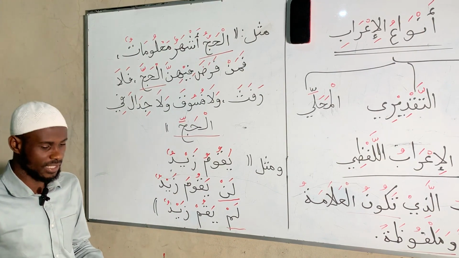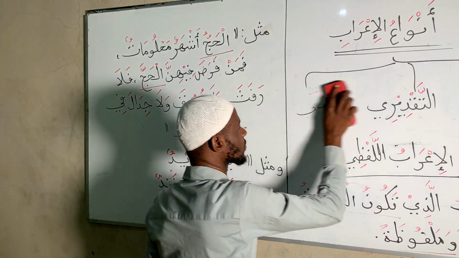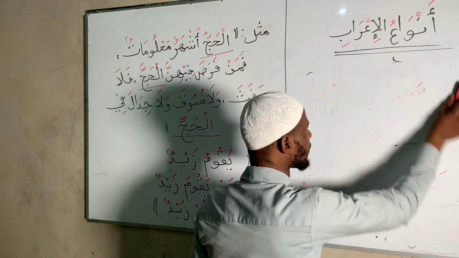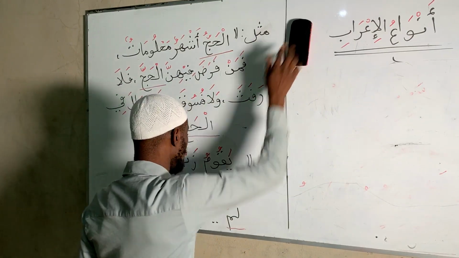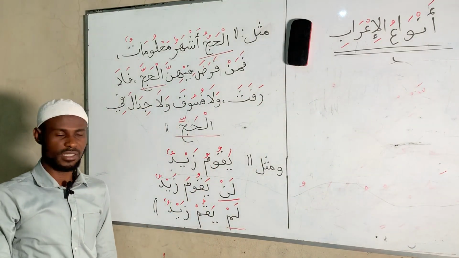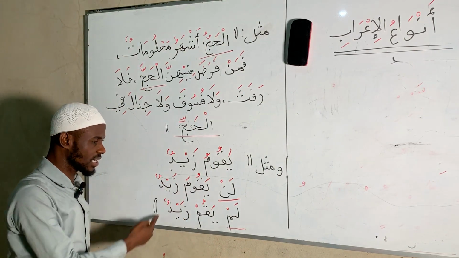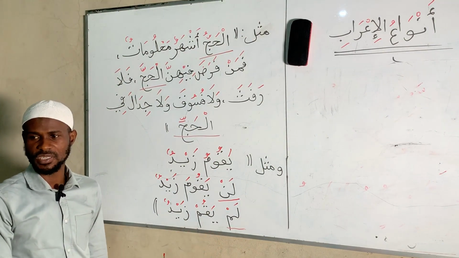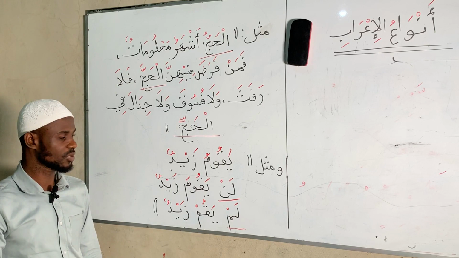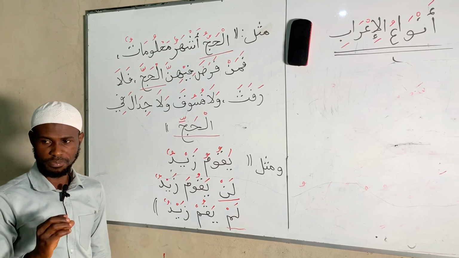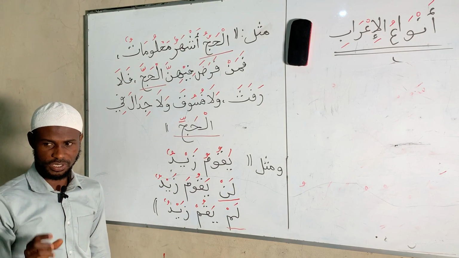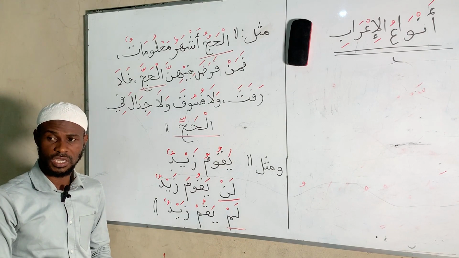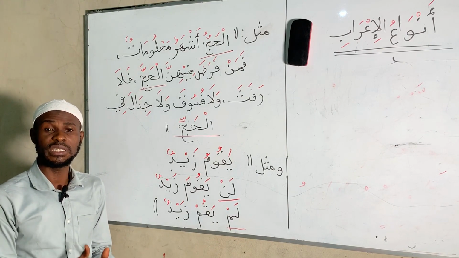So let us have tadrib exercise. Yes, let's have the meaning of the three sentences. Yaqum Zayd means Zayd stands. Lan Yaqum Zayd means Zayd will never stand. And Lam Yaqum Zayd means Zayd did not stand. Don't forget that I told you that lam in Arabic language has three functions. It's harf jazmi, it gives sukun to the present verb in the front. Wa qalbin, it changes the present to the past. And that's why we say did not.